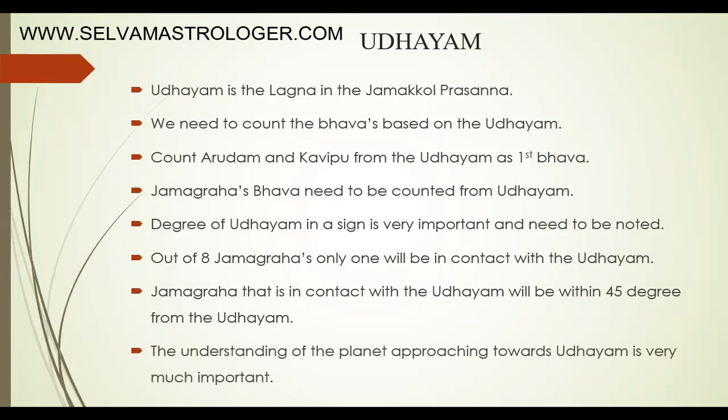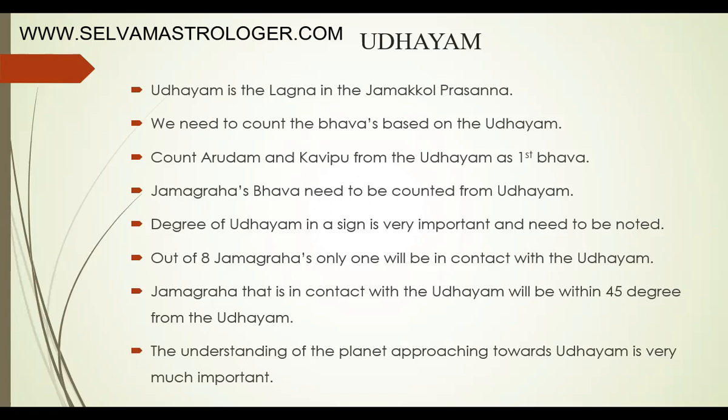The understanding of the planet approaching towards the Udayam is very important, because we need to understand it based on the degrees. If the Udayam is in 24 degree and the Jamagraha is in the 25th degree, then the Jamagraha is very close to the Udayam, and it is approaching towards the Udayam.